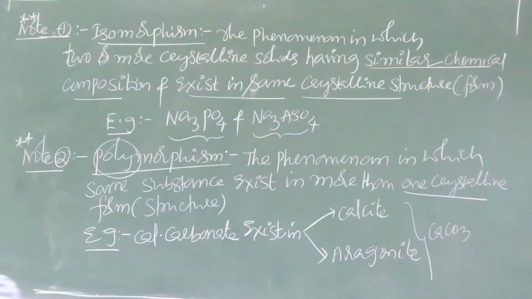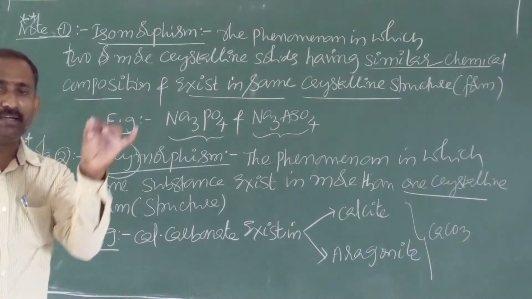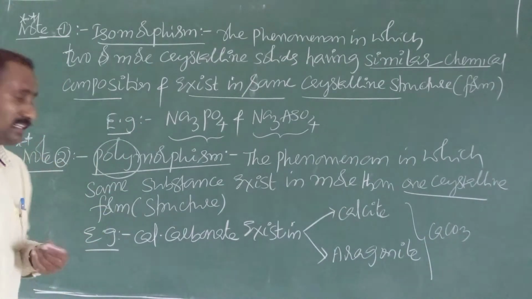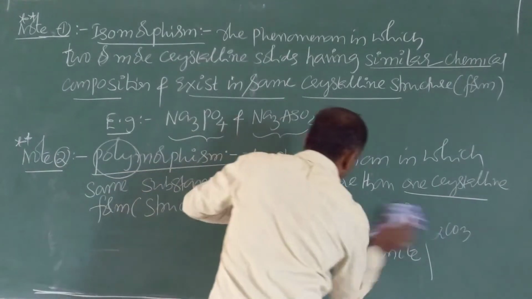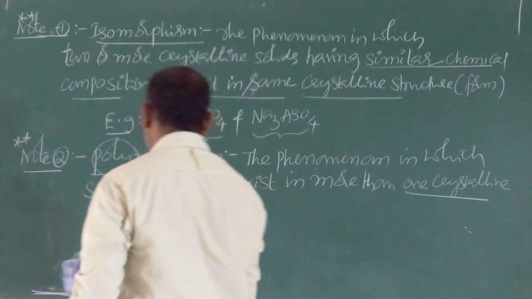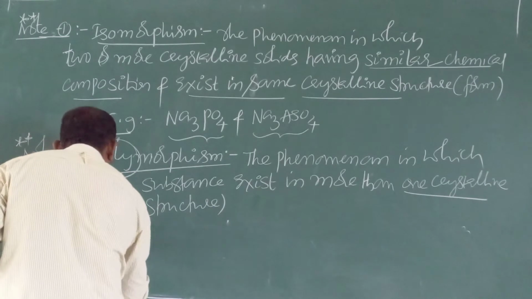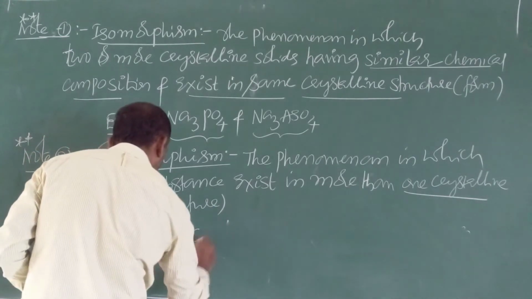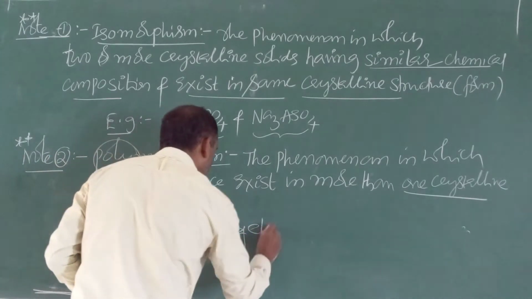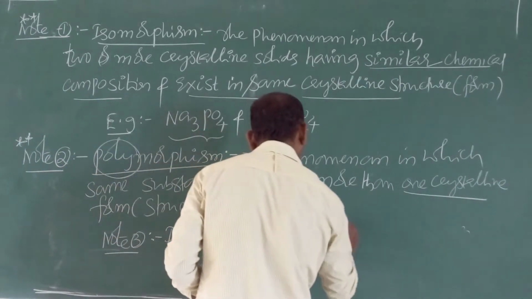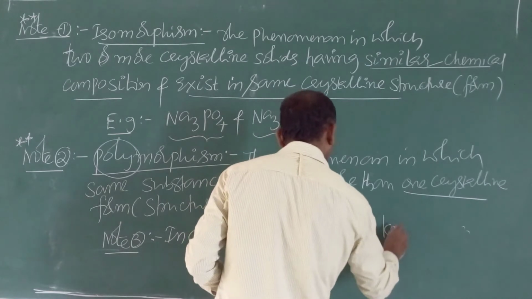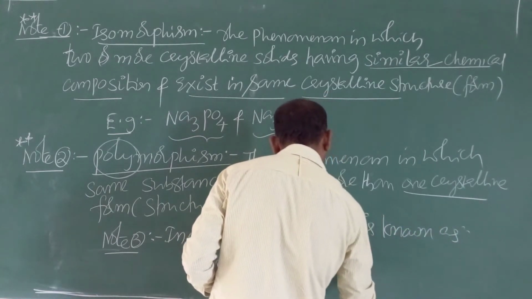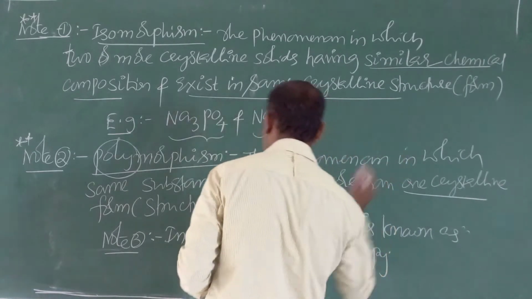Just like an allotrope. The same element, carbon, exists in different allotropes, diamond, graphite, like that. So simply you should remember that polymorphism is nothing but allotropy. Note 3: in case of elements it is known as allotrope.